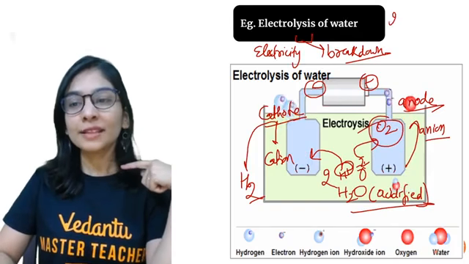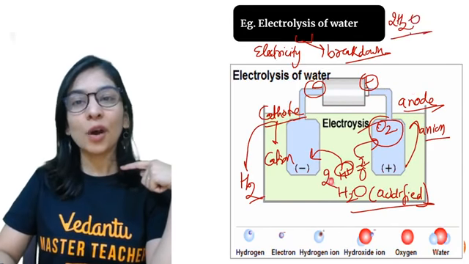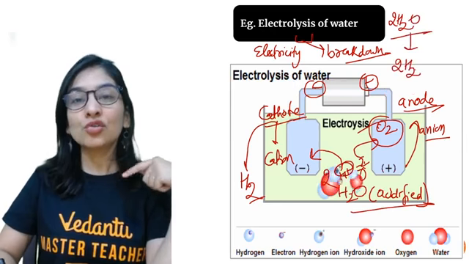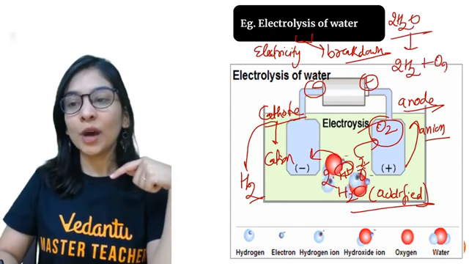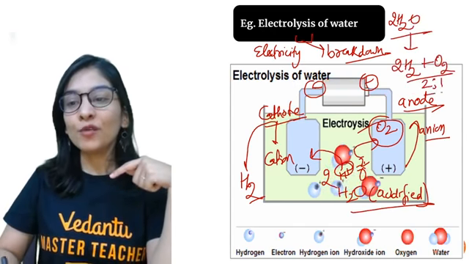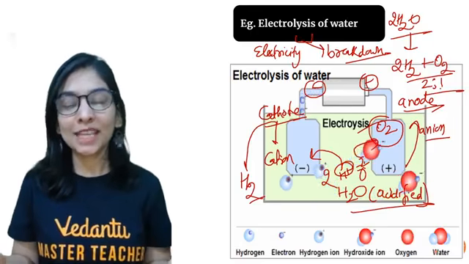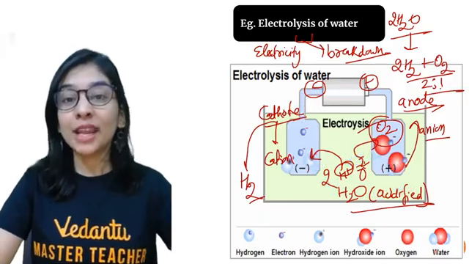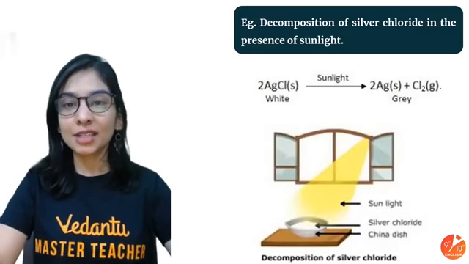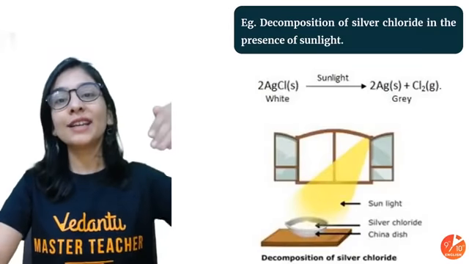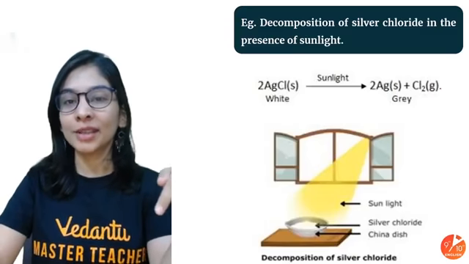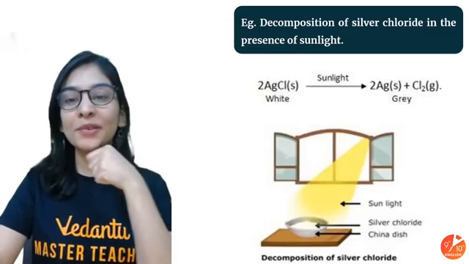The conclusion is, when you take 2 molecules of water, you get 2 molecules of hydrogen but 1 molecule of oxygen. The amount of gases produced here is in the ratio of 2:1. Clear, students? Electrolysis, breaking down a substance in the presence of electricity. And I would love to see some more examples of electrolysis in the comment section. Give me a reply. All right.